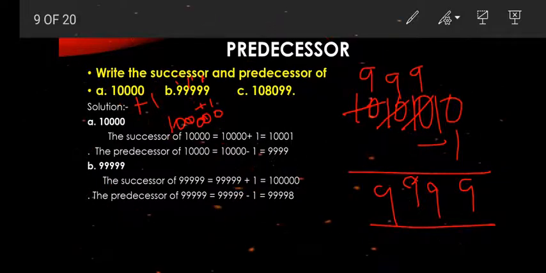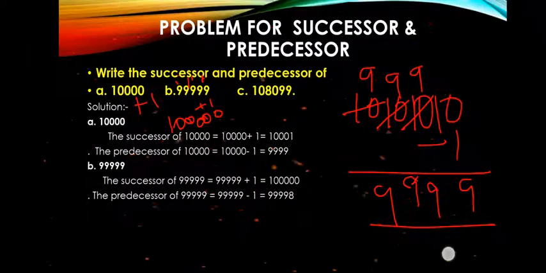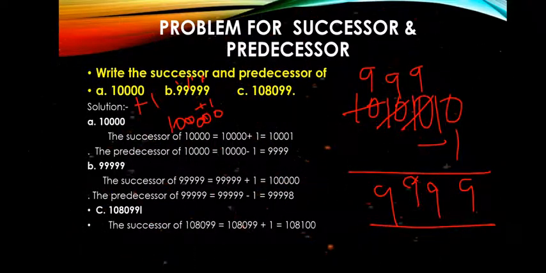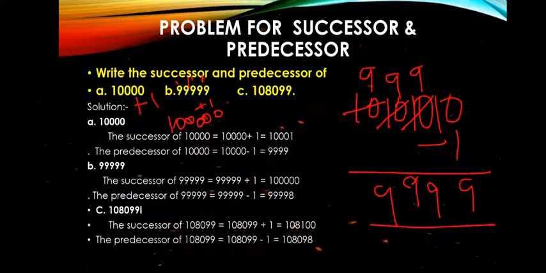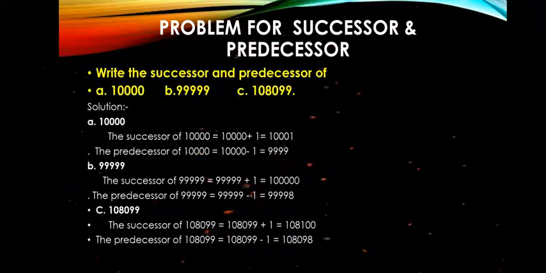Next, for the third sum, 1,08,099. If we want to add 1, then 99 plus 1 gives 100. So the successor is 1,08,100. For the predecessor, 9 minus 1 is 8, that is 1,08,098. Okay, we got the answer.